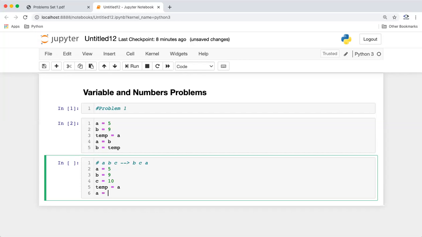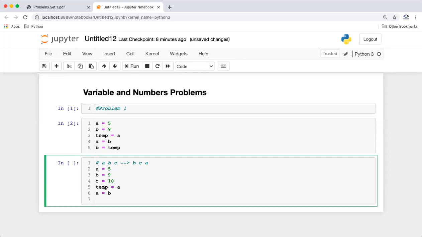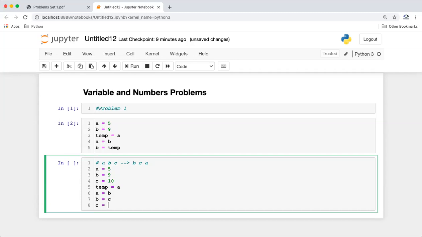We can say A equal to B, right? Because we know the value of A is preserved in the temp variable, so we can just update the value of A. In B, what do we want? We want the value of C in B, right? So can we do something like this? B equal to C and C equal to temp, right?